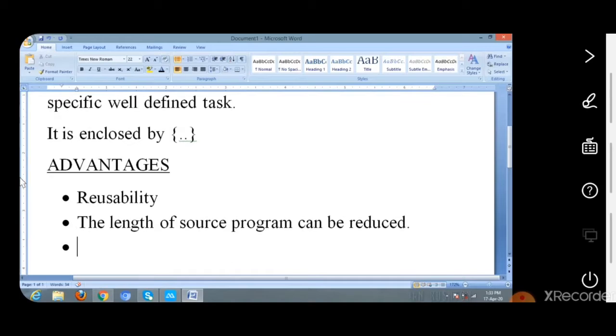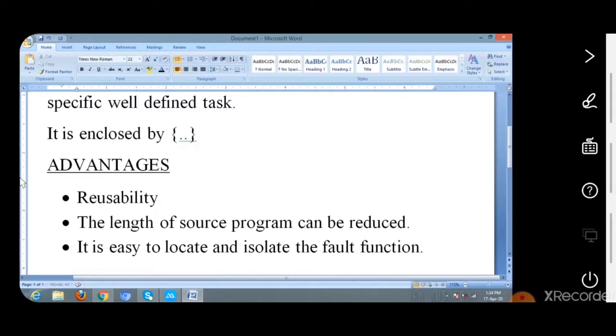Next, it is easy to locate and isolate the fault function. Fault means error.